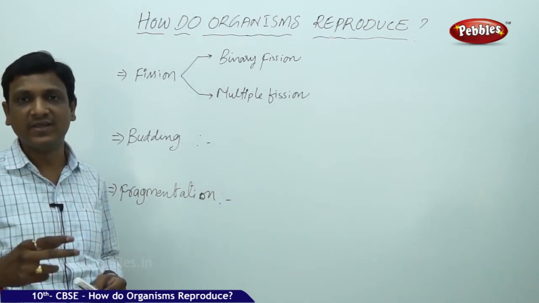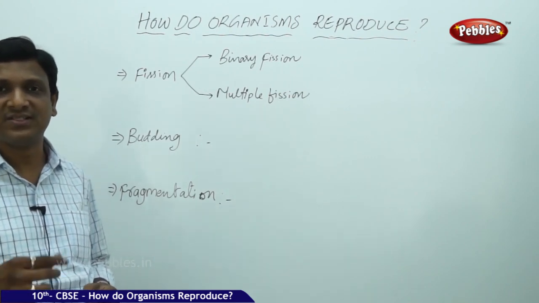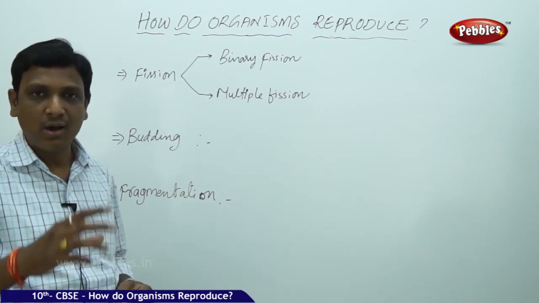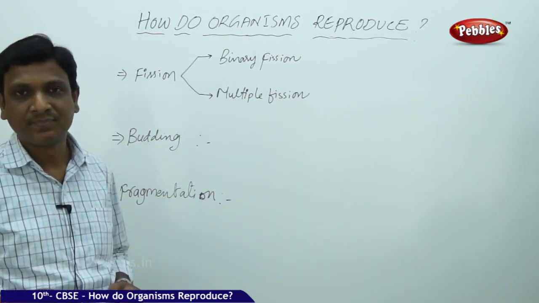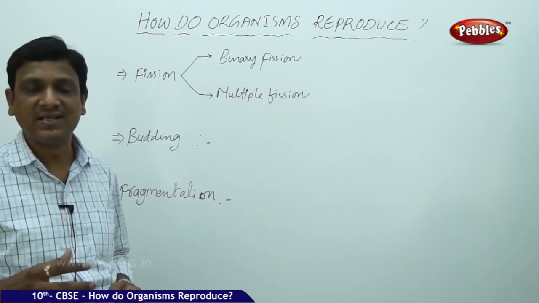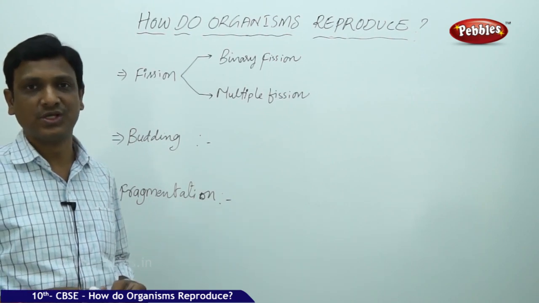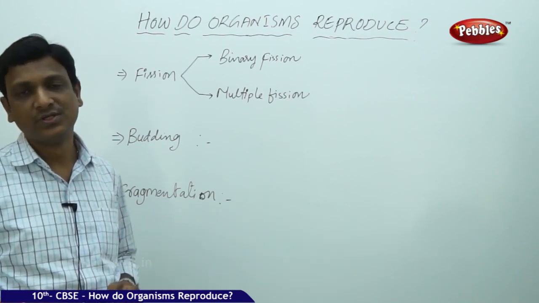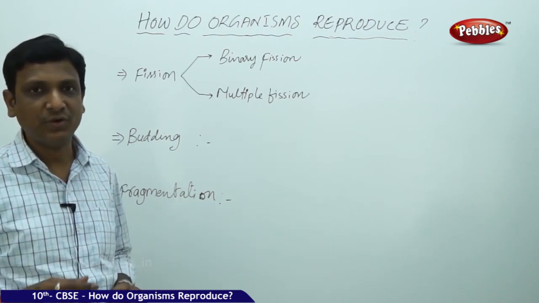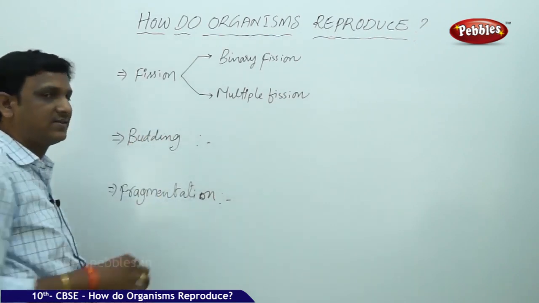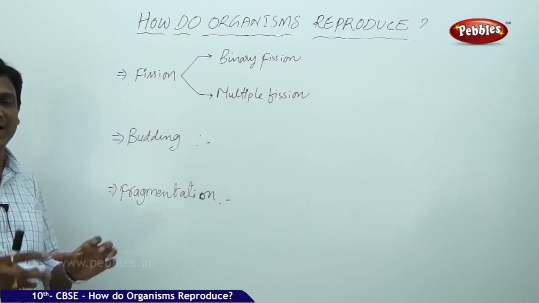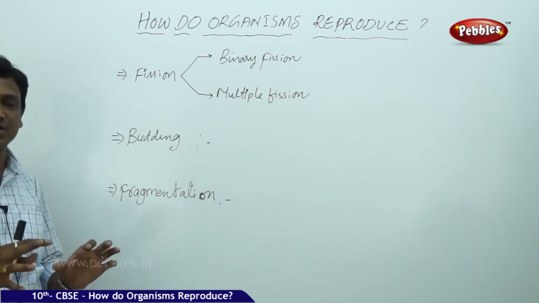Each system is made up of various organs, various organs are made up of various tissues, and each tissue consists of specialized cells. That means all cells are not of the same type. So cell by cell division is not possible in higher animals, because the cells are differentiated into different kinds of tissues. Differentiation has taken place in complex organisms. Whereas in simple forms, single-celled organisms or very simple multicellular organisms, we can find very simple modes of reproduction.